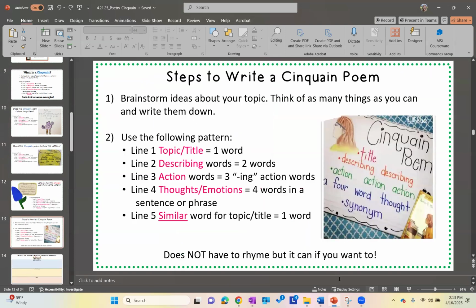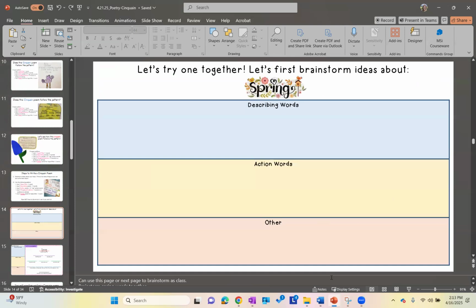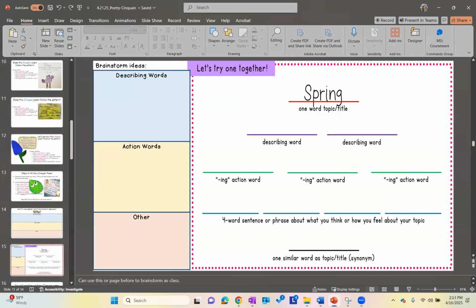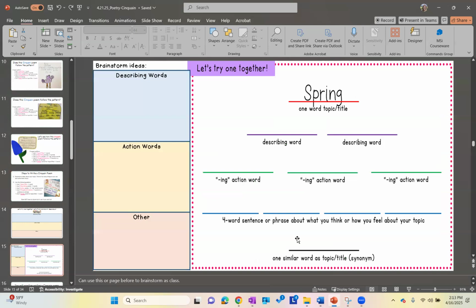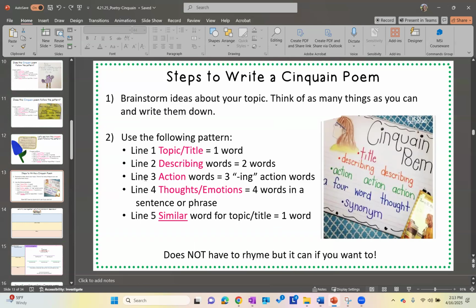So what you're going to do is brainstorm first. You're going to think about your poem, and you're going to write those ideas on Classkick in this section right here. So first you'll be writing on this part. You're going to brainstorm ideas about your topic. You're going to think of as many things as you can and write them down. Then after that, you're going to use this part right here, and you're going to follow the pattern.